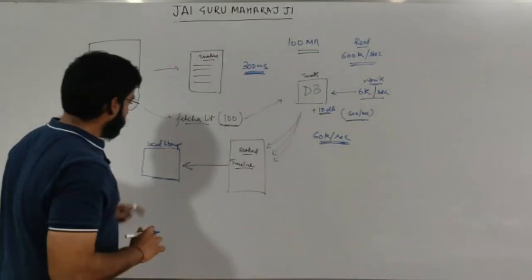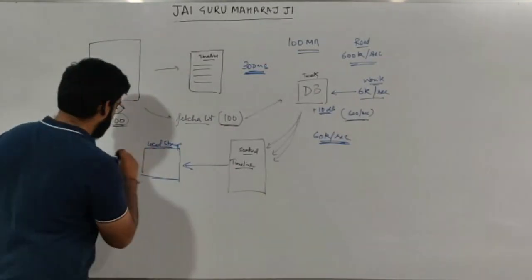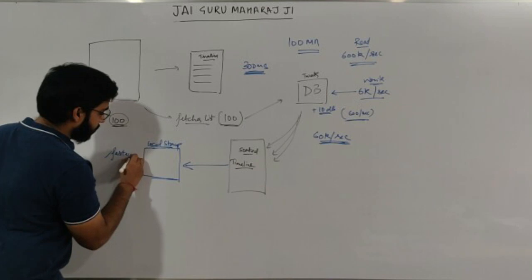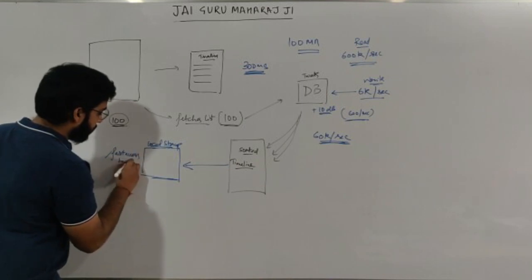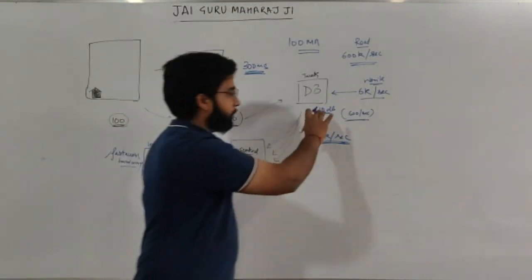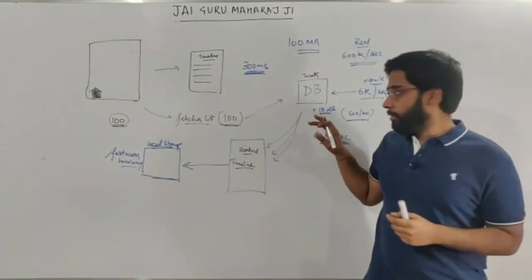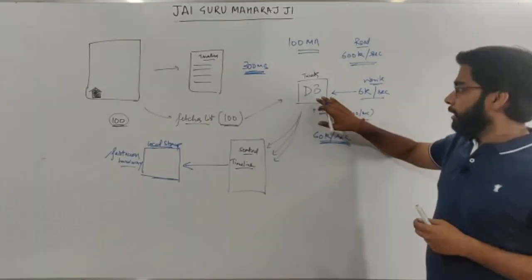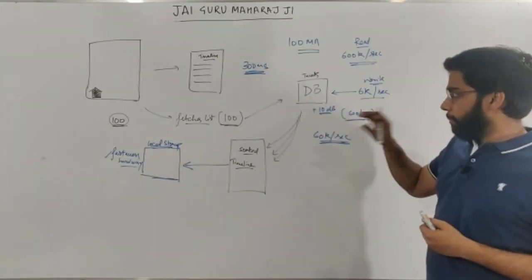Now the quality of this storage is that it is fast access hardware. What do I mean by fast access hardware? Unlike the database that I had, which is very cheap compute and very easy to dump data inside, this comes at very cheap prices.